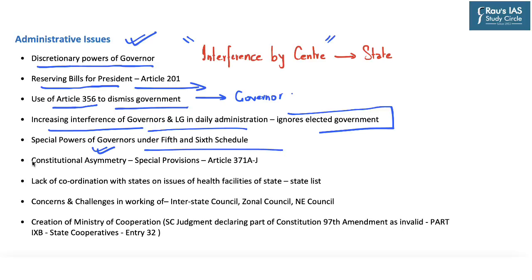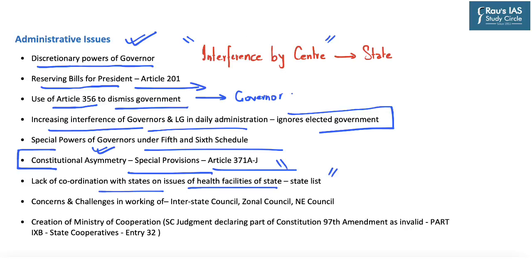The constitution also provides for certain constitutional asymmetry, that is providing more powers to certain states for their overall socio-economic development through special provisions provided under Article 371A to 371J. Further, there is lack of coordination with states on various issues of health facilities of the state, as health forms part of the state list.